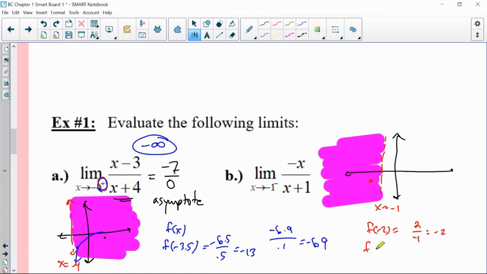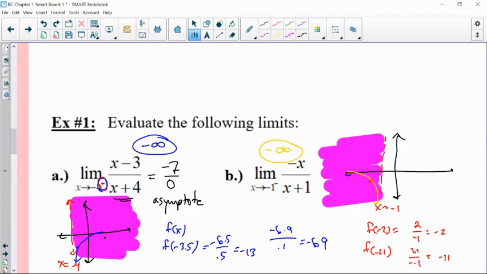If you evaluate f of, let's say, -1.1, if you get really close, that becomes a positive 1.1 in the numerator, and then it becomes a -0.1 in the denominator. That's -11. So the closer I get to -1 on the left, the lower I get. So my function clearly is now decreasing without bound. So it just happens also, coincidentally, that it's -infinity.